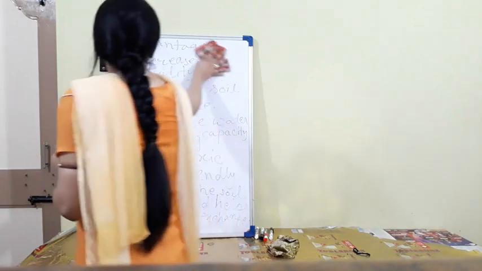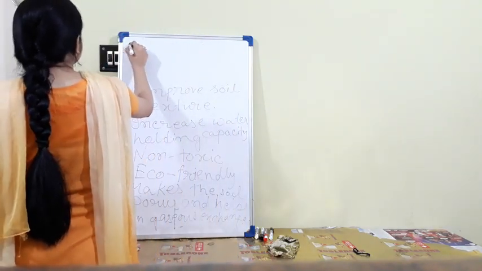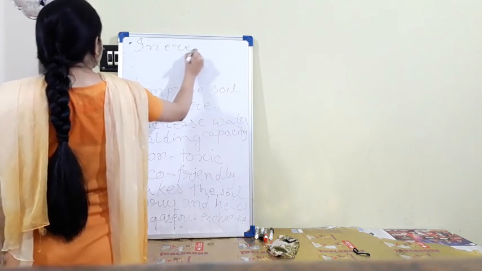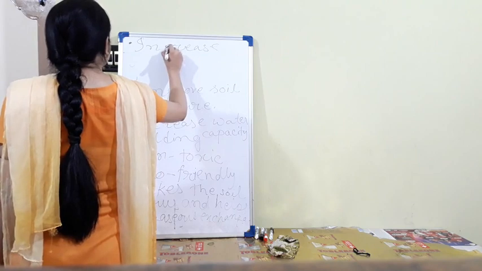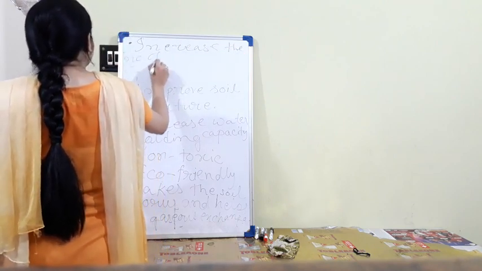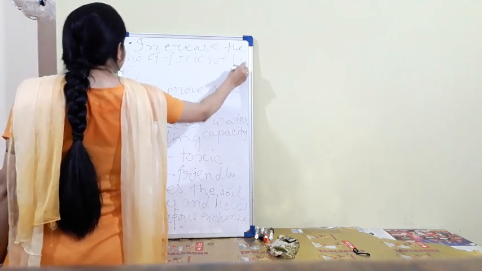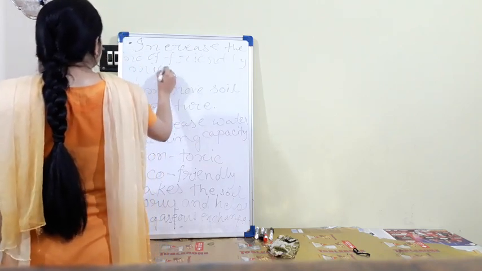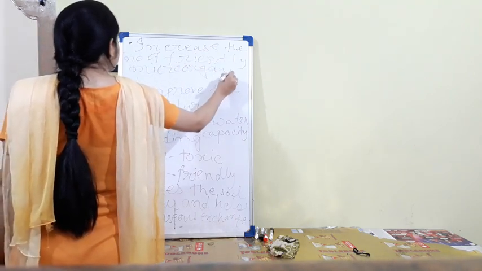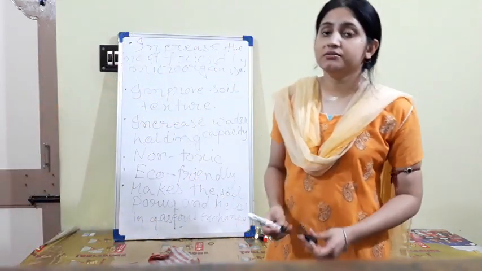And another one, increase the number of friendly microorganisms, earthworms, redworms, friendly microorganisms. Okay, so many advantages of using manure.